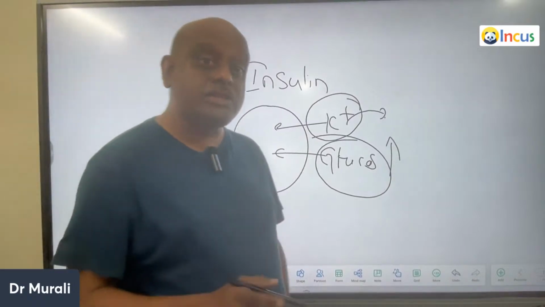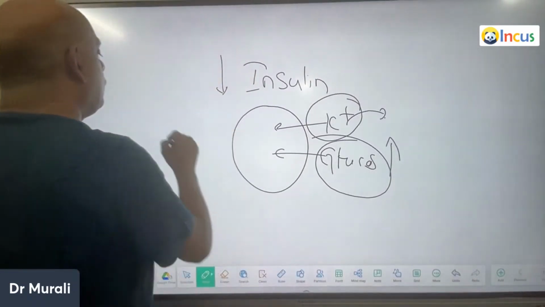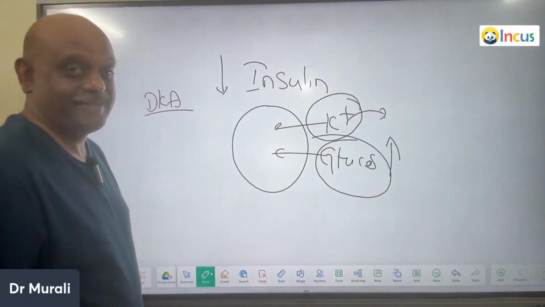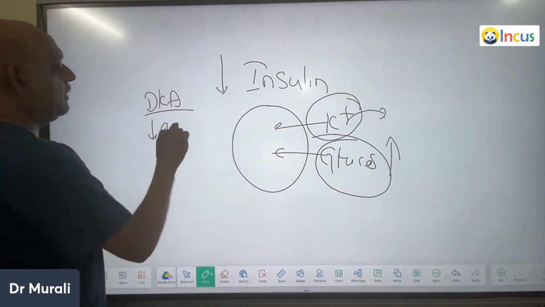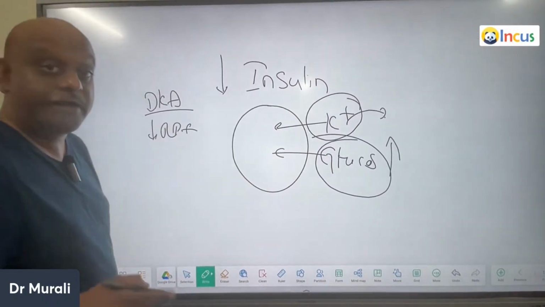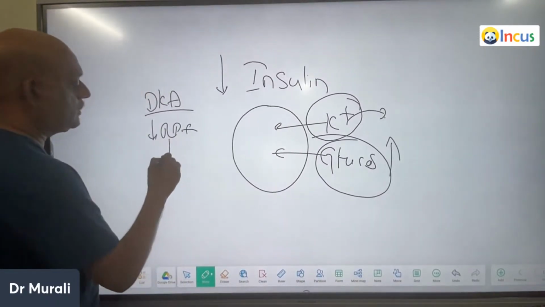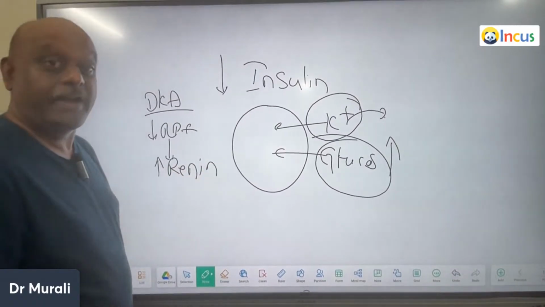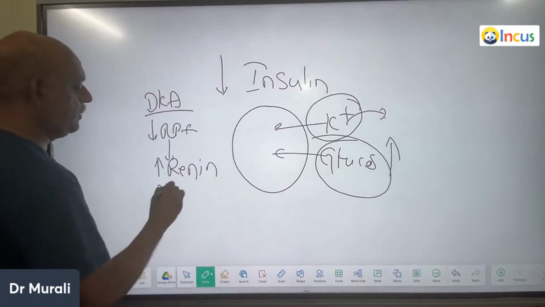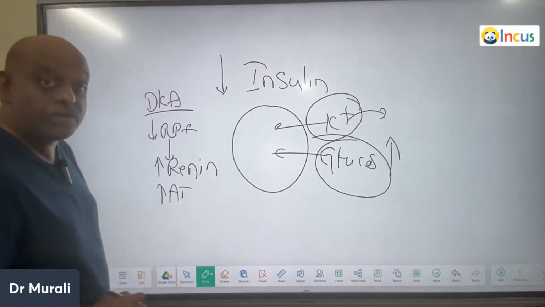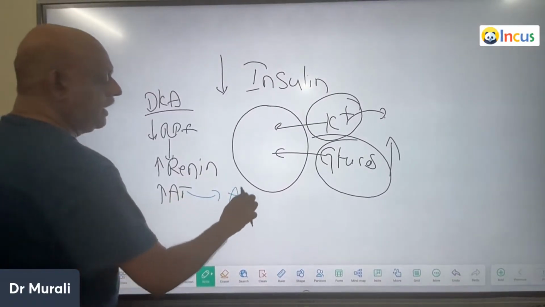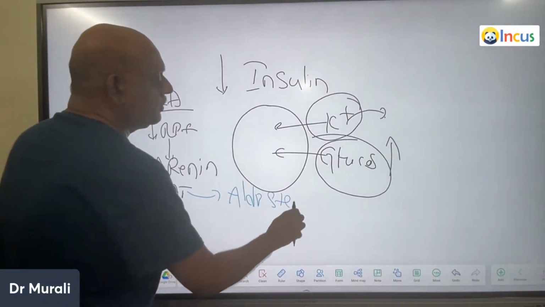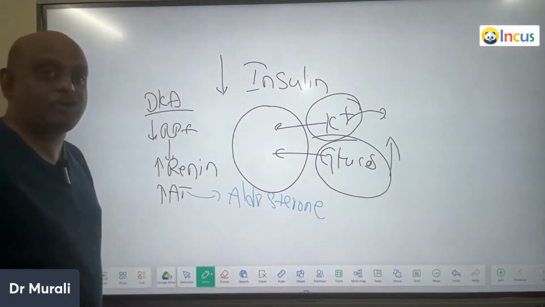But at the same time, what else will happen? Diabetic ketoacidosis is a state of dehydration. Once there is dehydration, there is a decreased renal plasma flow. And the decreased renal plasma flow will stimulate an increase in renin. And whenever the renin increases, it leads to increased angiotensin. Angiotensin will cause an increase in aldosterone. And what is the effect of aldosterone?